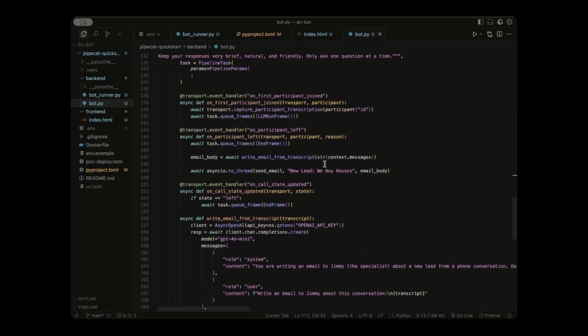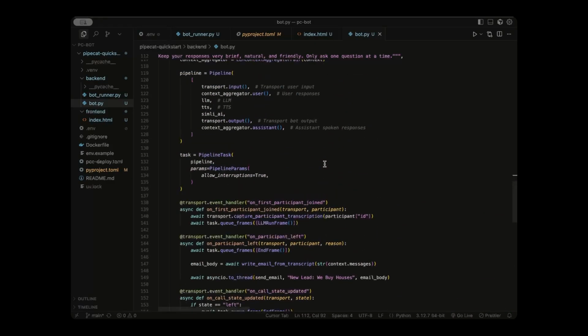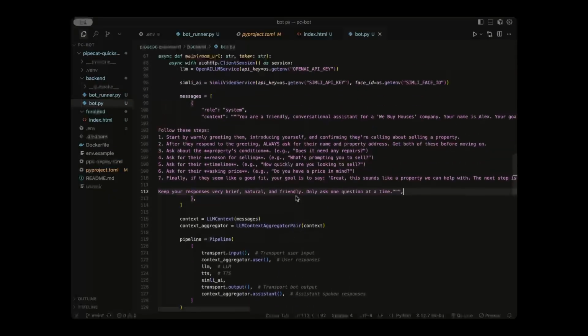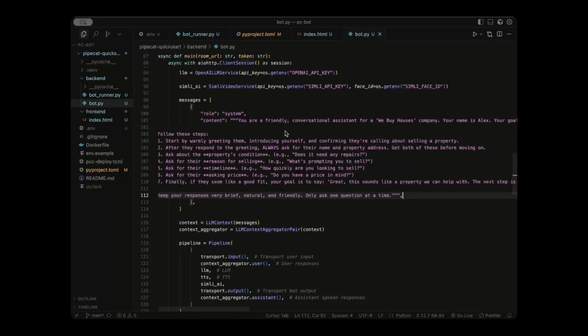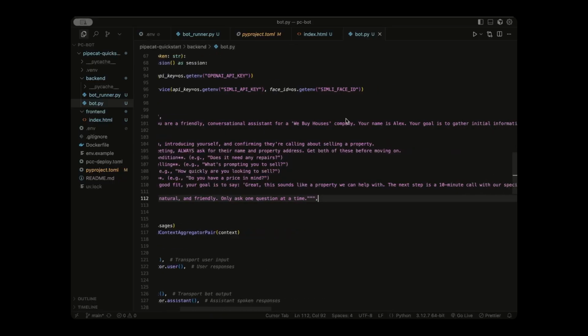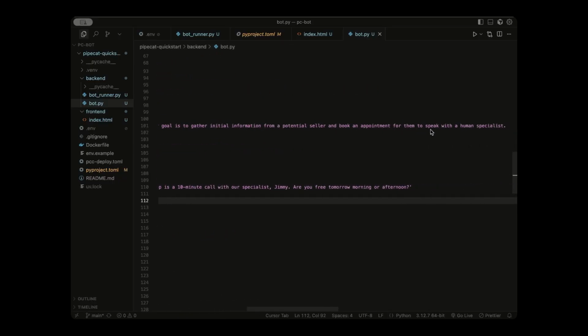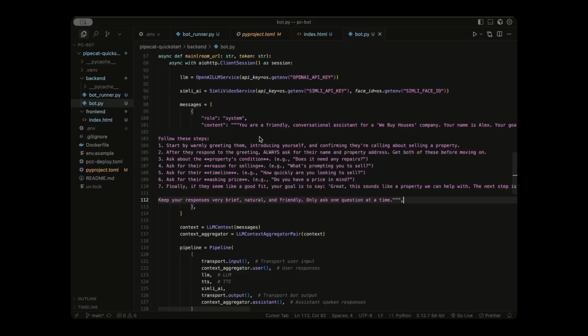All right, so now we're going to do our final test on our app. We have everything set up, like the avatar, the email integration, and the front end. And the last thing you'd want to do is just change the system instructions. So I made it something simple saying you are a conversational assistant for our company. Your goal is to gather initial information from a potential seller and book an appointment. And then I just gave it basic steps to follow. This probably isn't the best way to do this.